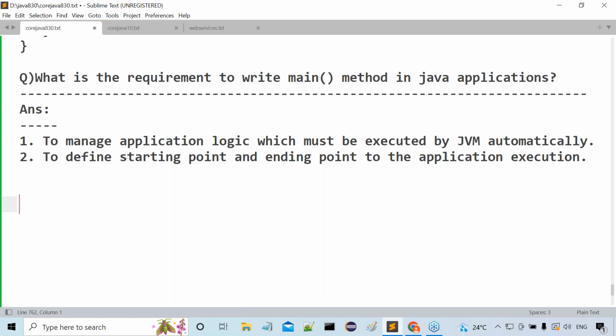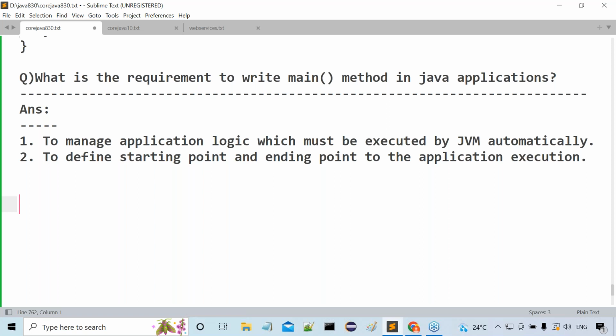Next one is what? After that, how many syntaxes are available for the import statement? Two syntaxes. What are the two syntaxes here? Import package name dot member name. It imports only one member from the specified package. Then what is the second syntax? Import package name dot star. What is the meaning of star here? All from the specified package. It imports all classes and interfaces from the specified package. That's okay, fine. Next one.